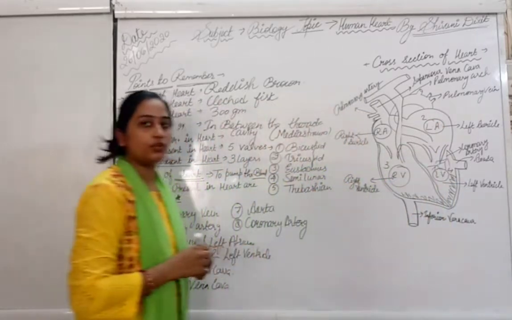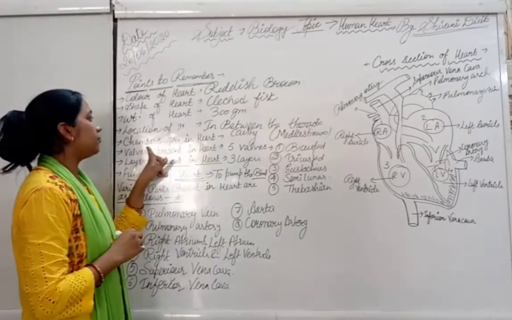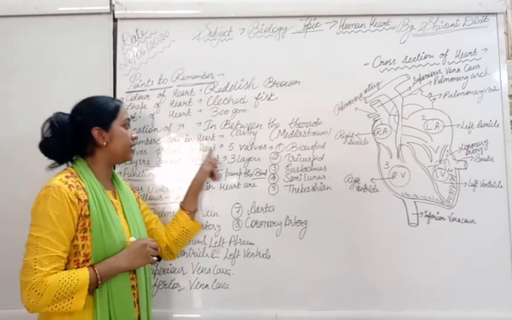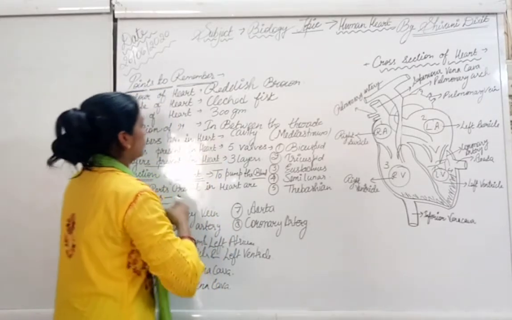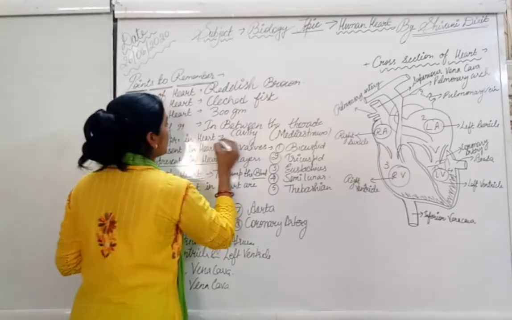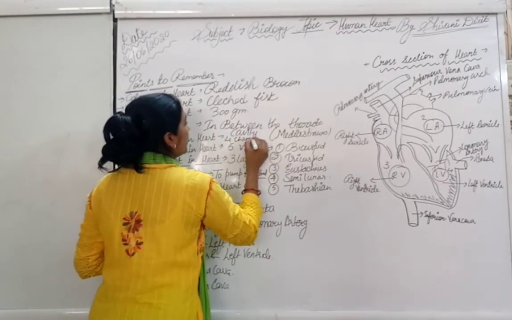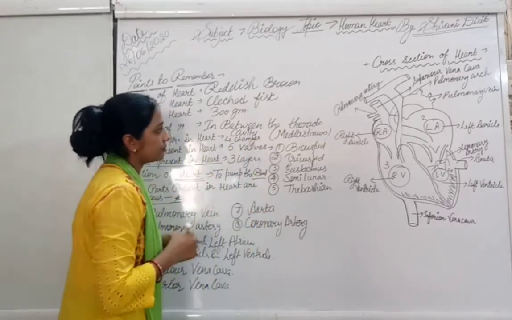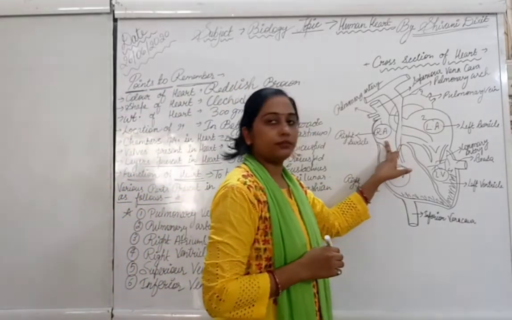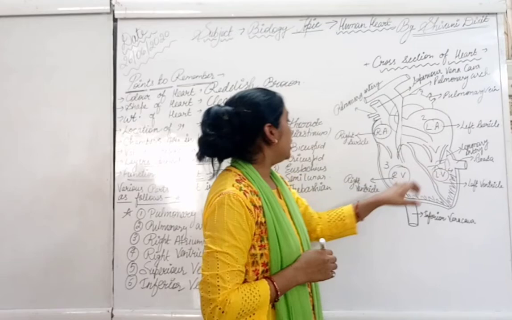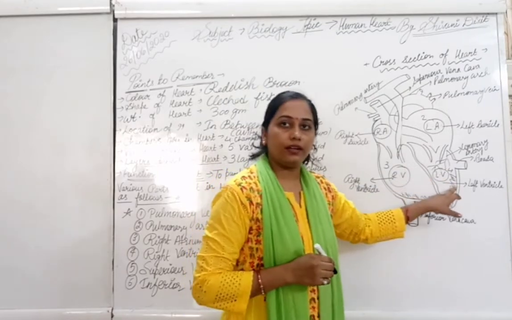I have told you that there are chambers present in the heart. These are 4 chambers in total, right? The names of these chambers are right atrium, left atrium, right ventricle and left ventricle.